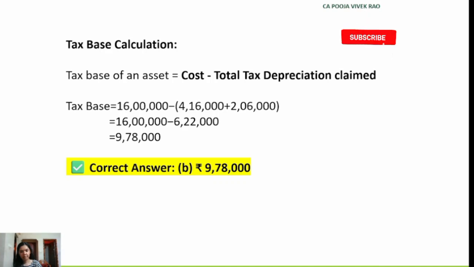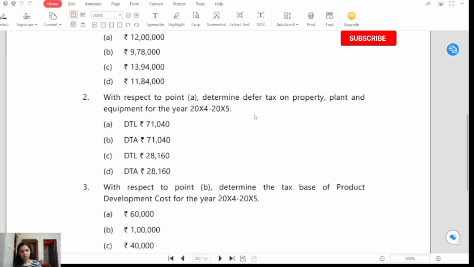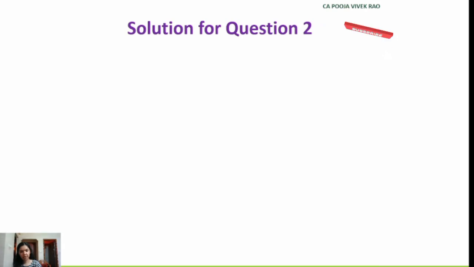Now let's see the second MCQ. Question number 2. With respect to point A in the case scenario above, determine deferred tax on property, plant and equipment for the year 2024-2025. Option A, deferred tax liability rupees 71,040. Option B, deferred tax asset rupees 71,040. Option C, deferred tax liability rupees 28,160. Option D, deferred tax asset of rupees 28,160. Let's see the solution for the second MCQ now.